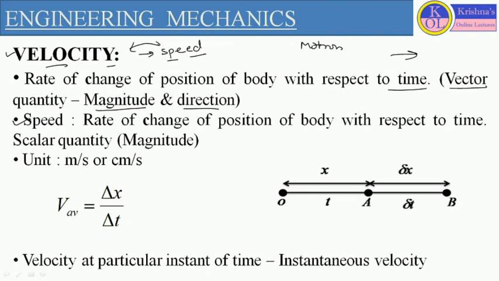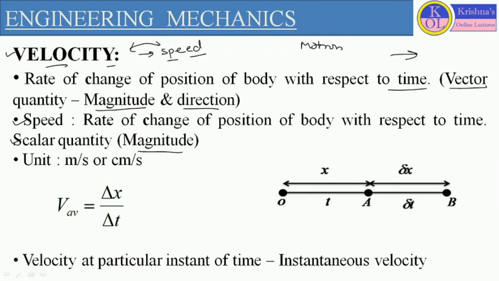Now if we talk about speed, the rate of change of position of the body with respect to time is called speed. But speed is a scalar quantity. So it is defined by the magnitude. Whatever path is followed by the body, it is not defined by the direction. It is only defined by the magnitude.